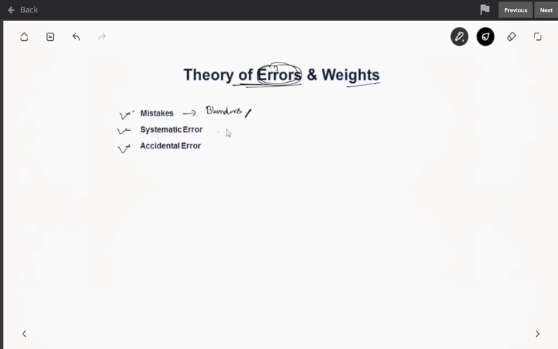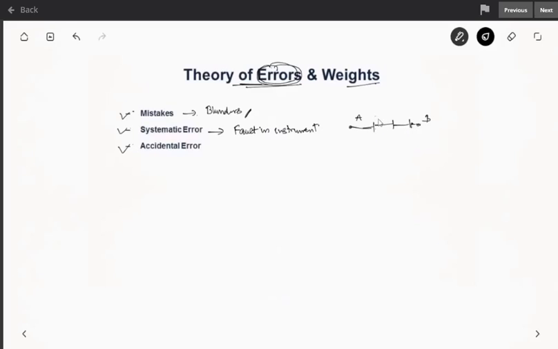The next one is systematic error. That could be due to a fault in the instrument itself. Suppose you are measuring a linear distance, using a chain to measure a distance from point A to point B, and you are using a 30-meter chain.